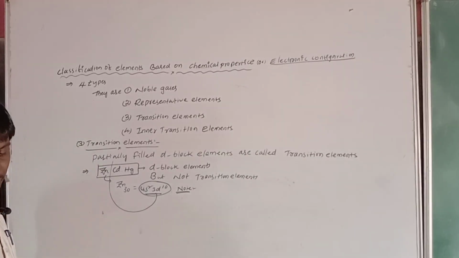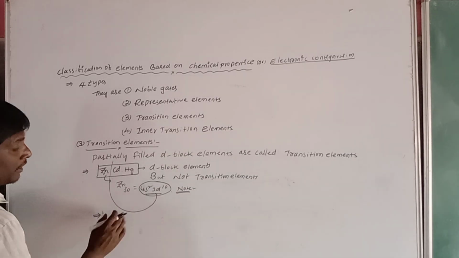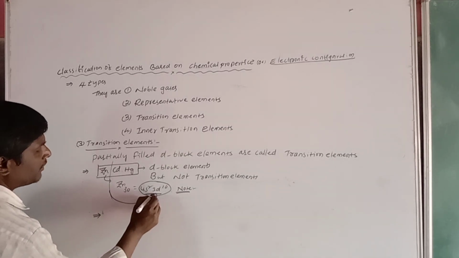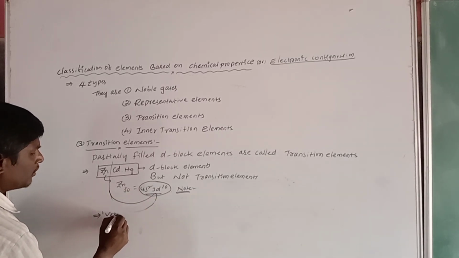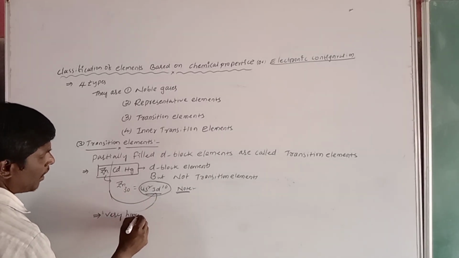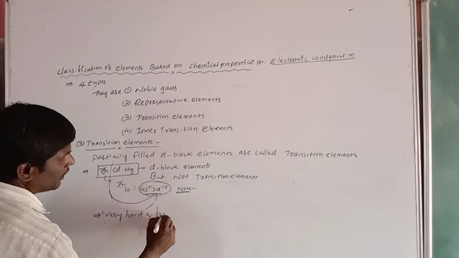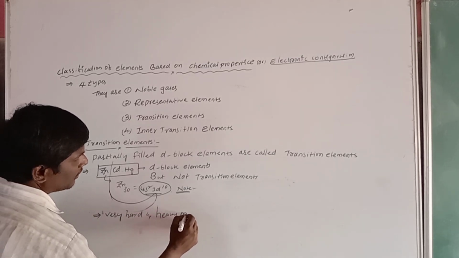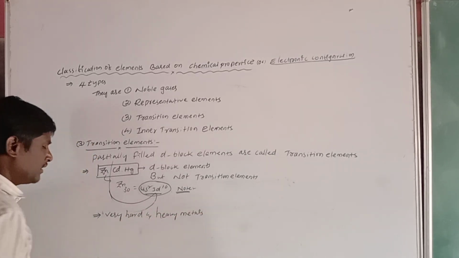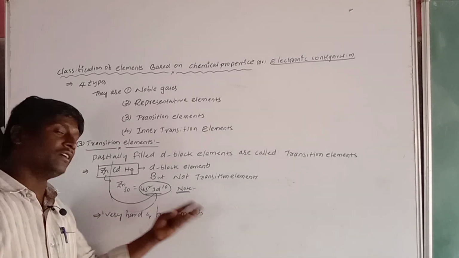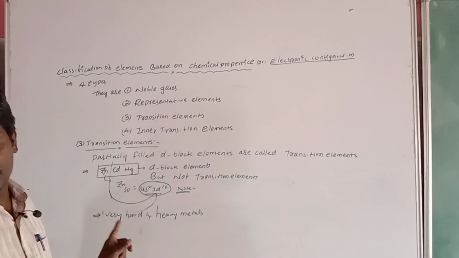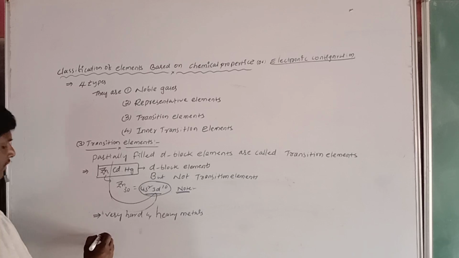Now the next point: d block elements are very hard and heavy metals. They are good conductors of heat and electricity.